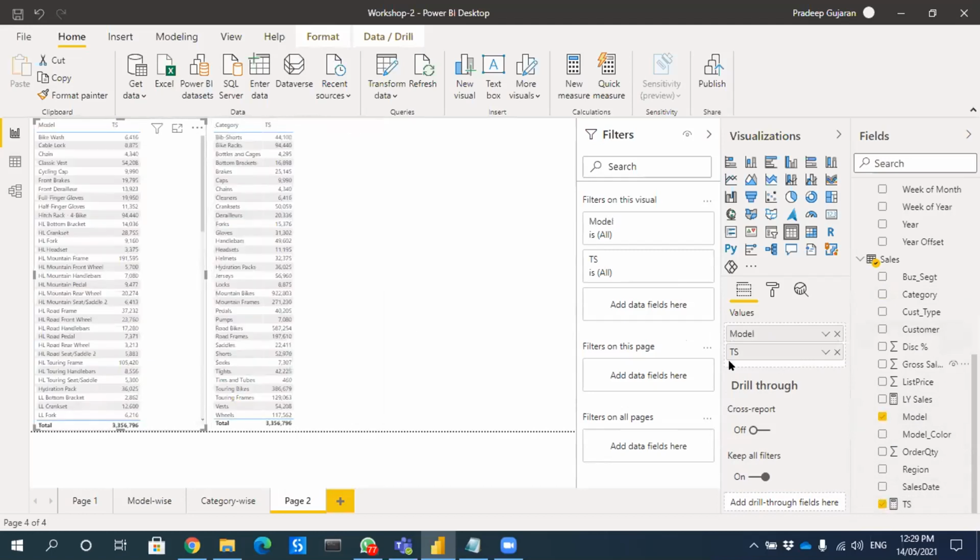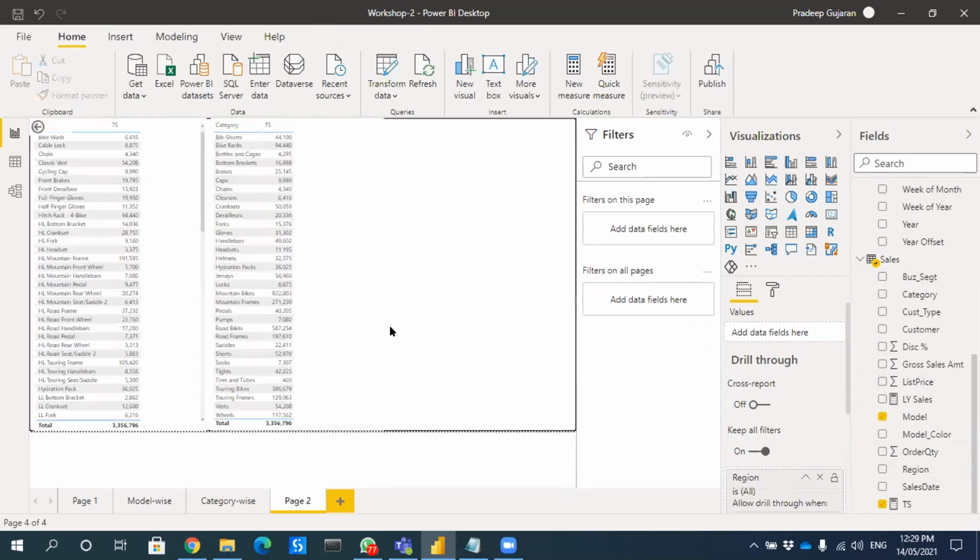Now let me select a drill through by region. Let me bring drill through by region here also, and drill through by region here also. Here it's already there. Okay, both are there.